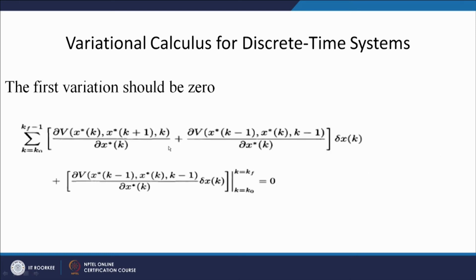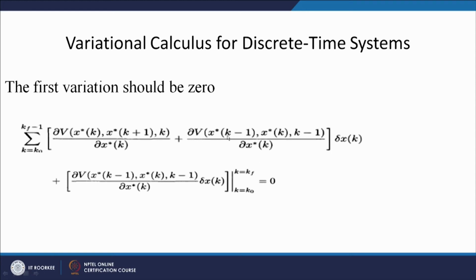So, overall, by clubbing these two, my first variation will be the summation of del v by del x k with delta x k, but this v is a function of x star k plus 1, k, and this is a function of x star of k minus 1, x star of k minus 1. So, like we got in our continuous time system, del v by del x, d by dt.